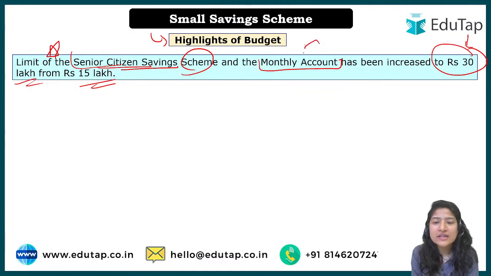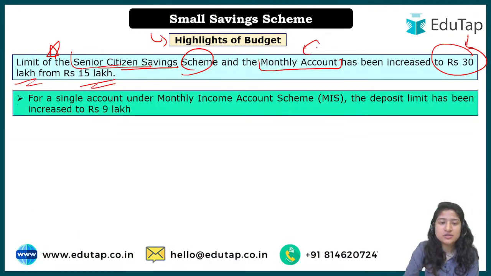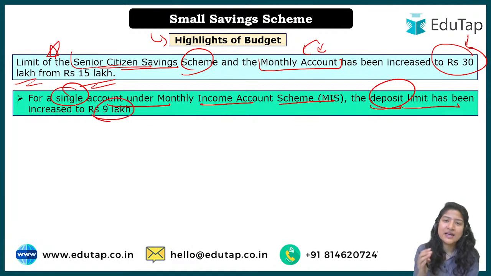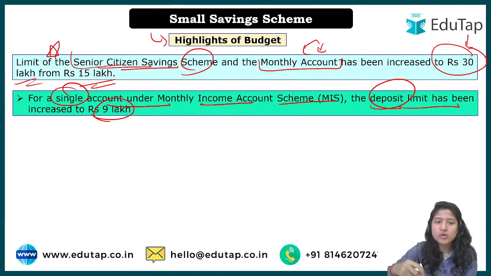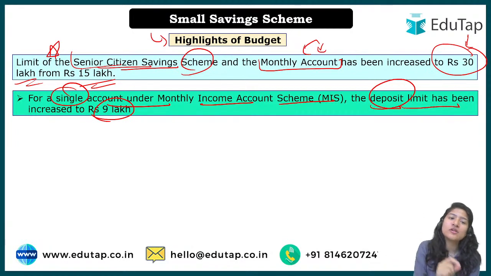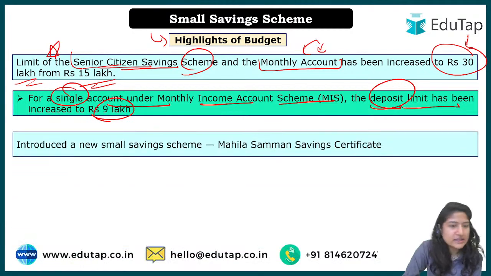But now in case of this monthly investment income account scheme, if it is a group account, then it is 30 lakh for more than one person. But if it is a single account under the monthly income account scheme, then in such a case the deposit limit has been increased to 9 lakh. So for single persons or a single account it is 9 lakh, but overall if it has more than one participant, then it is 30 lakh maximum. And for the senior citizen saving scheme, it has been increased from 15 to 30 lakh.